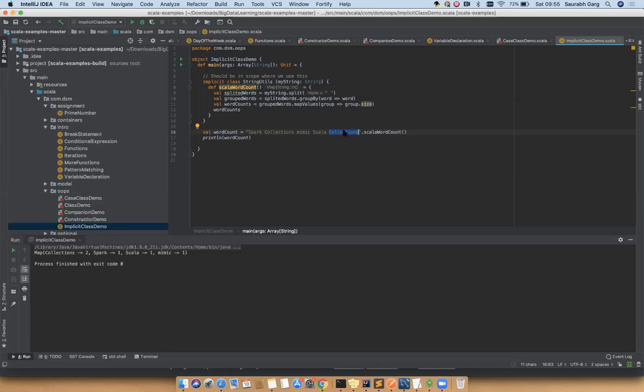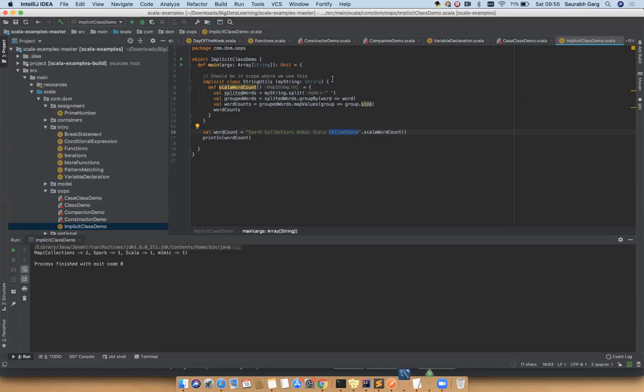Spark is a framework, a module on top of Scala. In real time, we use IntelliJ to write Spark with Scala programs, and the same IDE can also be used to write Spark with Python programs. So IntelliJ can be used for both Scala code and Python code.